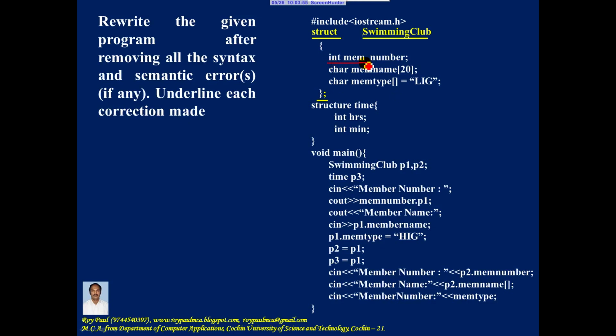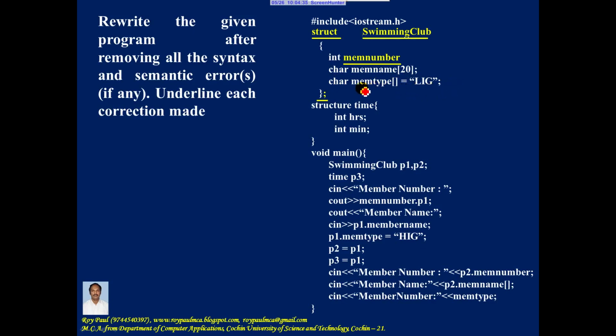Now this is member 1 of the structure, and variable name, member name, name of the function, name of the structure, name of something, identifier should not contain space. So this must be written together, or here you should make use of an underscore. Let me write it together. So mistake corrected, and after making the correction you should underline the area where you make the correction. Now here there is no mistake. Now let me go to the next line.